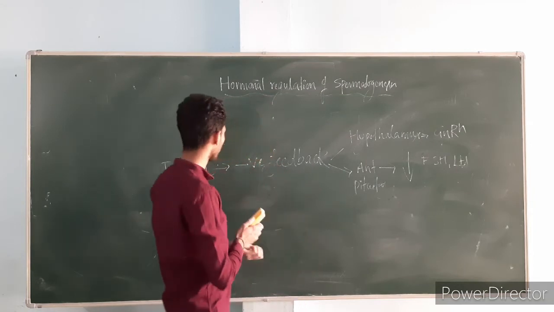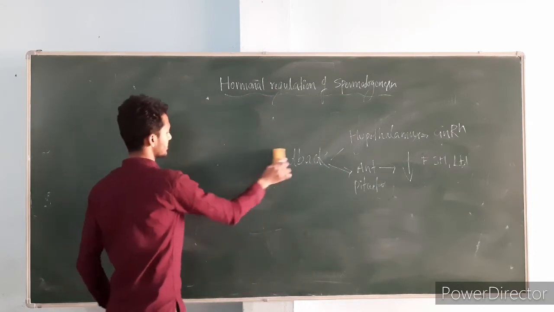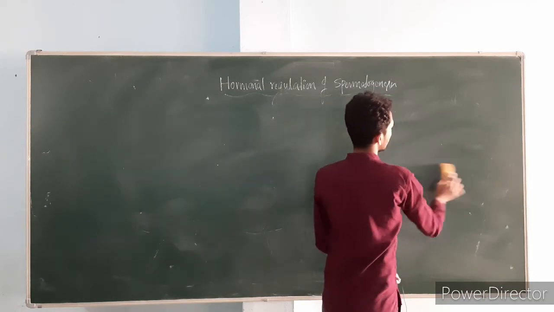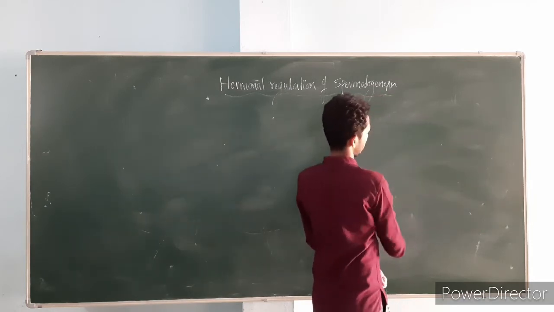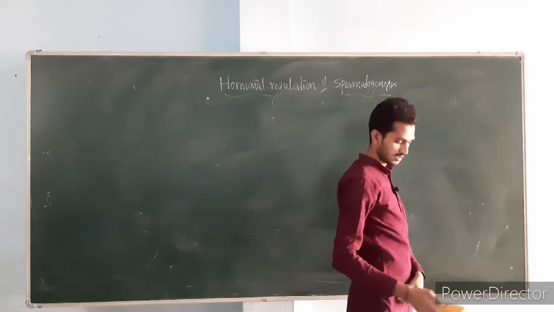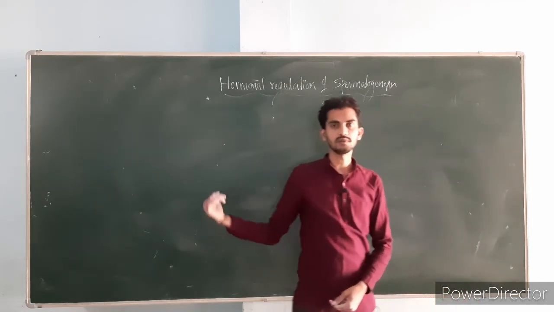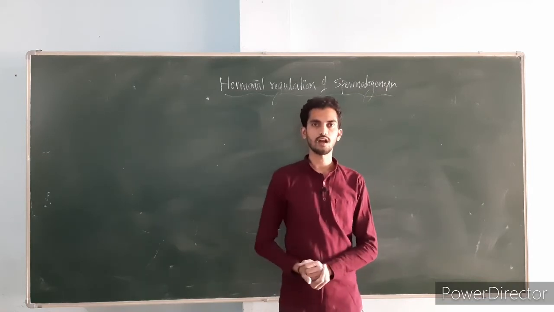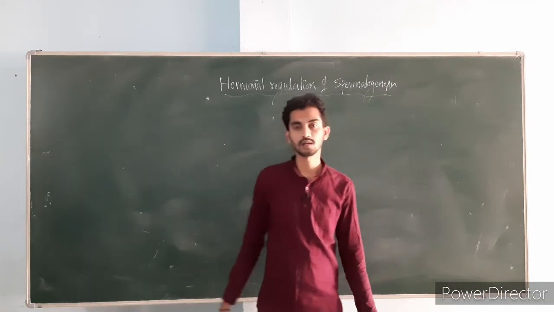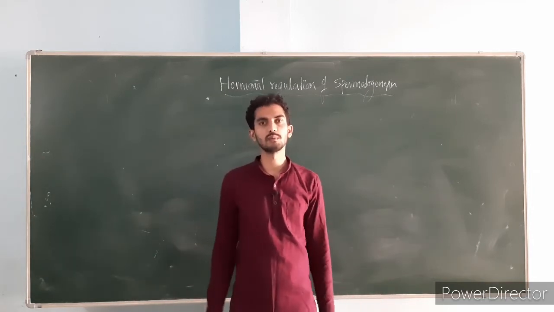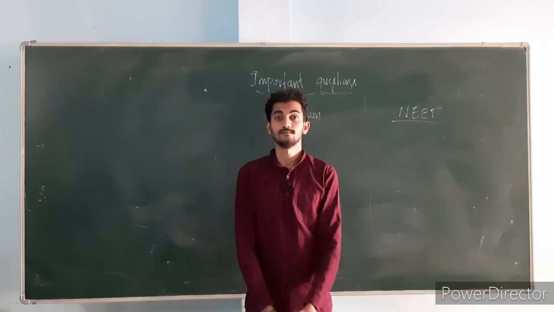As a result, the production of the sperms will be decreased until the production will become normal. Until the production of the sperms becomes normal, the Sertoli cells will secrete the inhibin hormone. Okay, this completes the hormonal regulation of the spermatogenesis process.